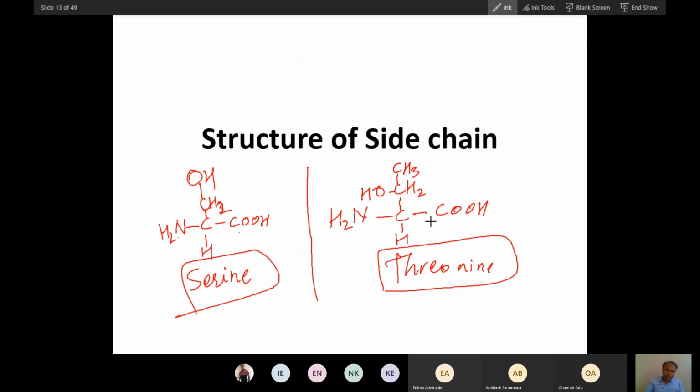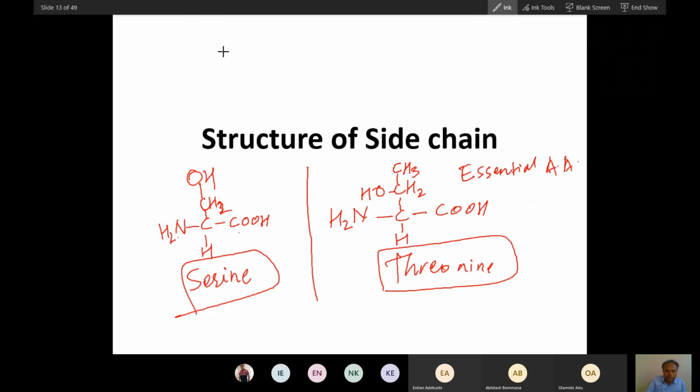In between serine and threonine, threonine seems a little bit complicated, a branched chain type of structure. Threonine is more complicated, and that is why this is an essential amino acid. You can compare this amino acid with alanine. So if you understand the structure of alanine, you will understand the structure of serine and threonine also.